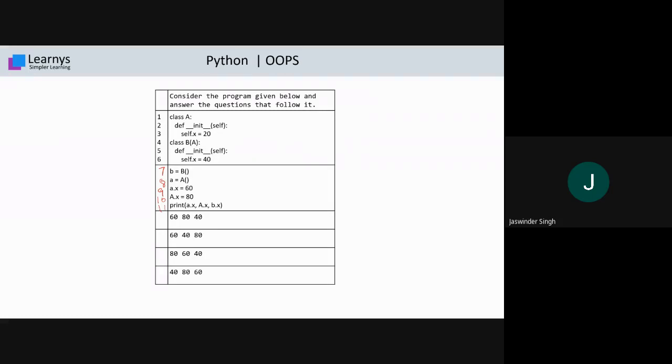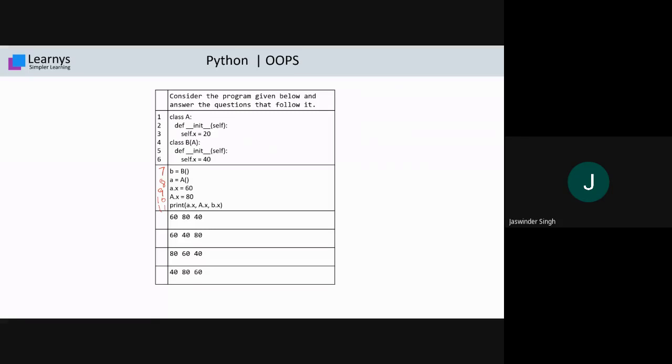At statement number 10, we create a class variable x that is not part of the object. Capital A represents the class name. A dot x is basically the class variable, and its value is 80, because object variables and class variables are located at different memory areas. So the value of x is not overridden.